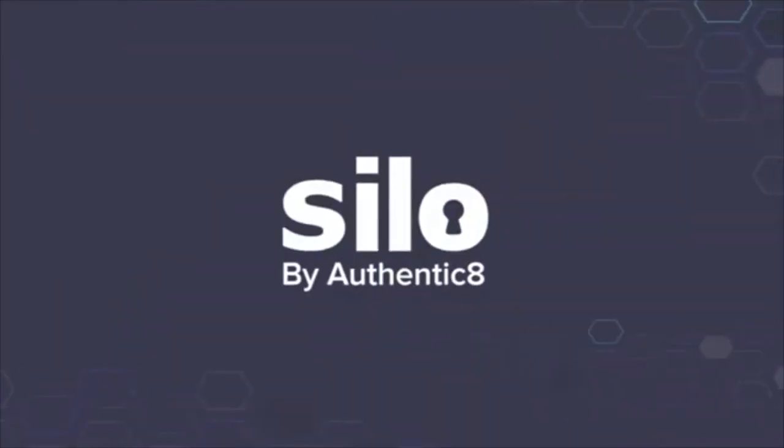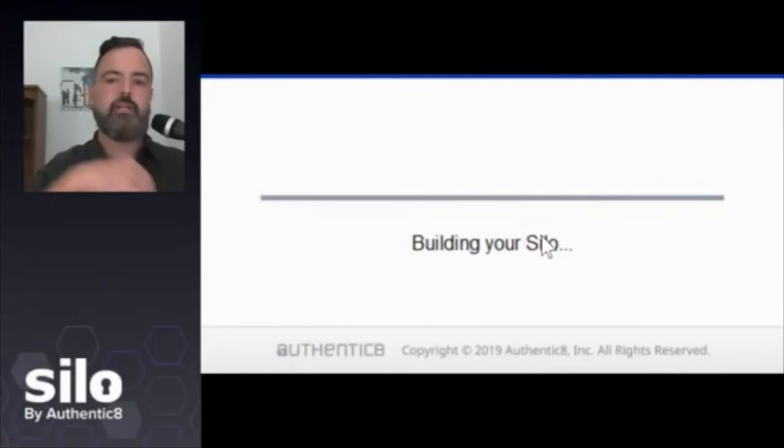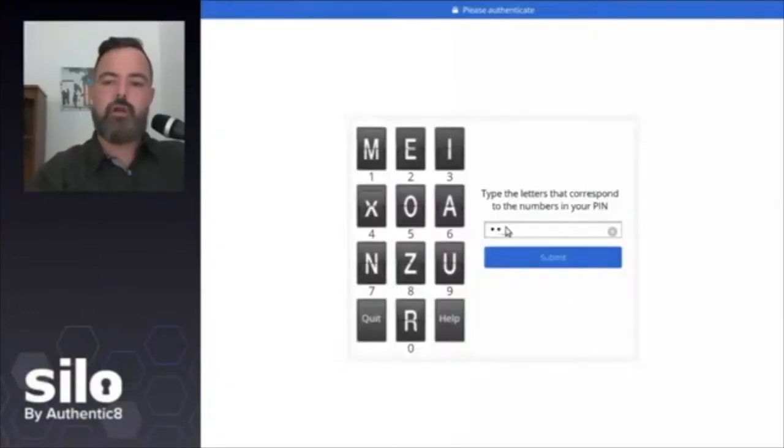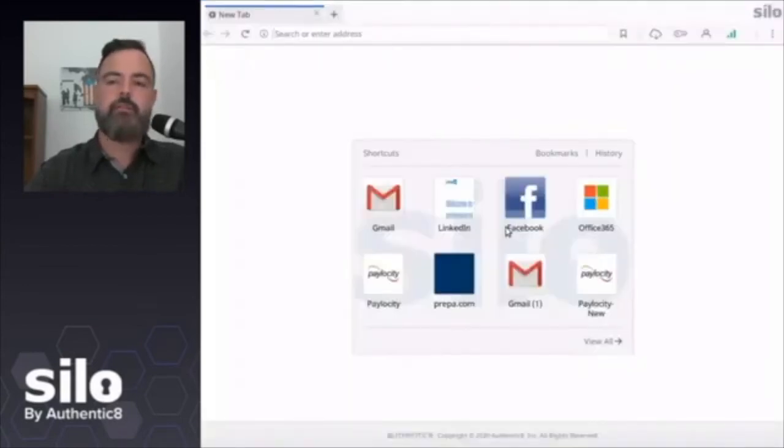So we'll go ahead and jump into TikTok. Like I said, I'm going to show you 4 different ways to access content there. And I'm going to start up my Silo session. So open up my Silo web browser here. And I'm going to enter my PIN. There we go. And keep in mind, this is a web browser.